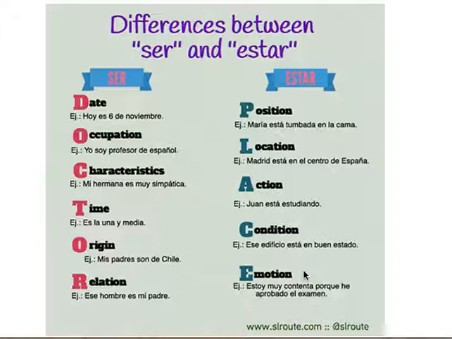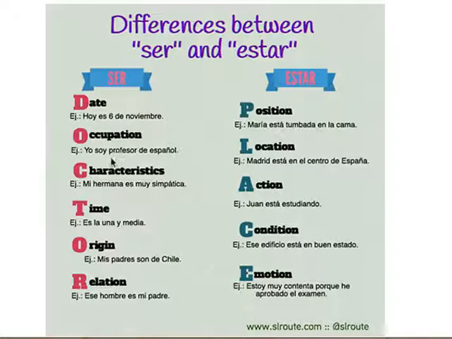For date. Okay, we do it every day. ¿Cuál es la fecha de hoy? Hoy es el 6 de noviembre. Siempre hoy es. ¿O cuándo es tu cumpleaños? Mi cumpleaños es el 23 de septiembre. We always use verbo es.